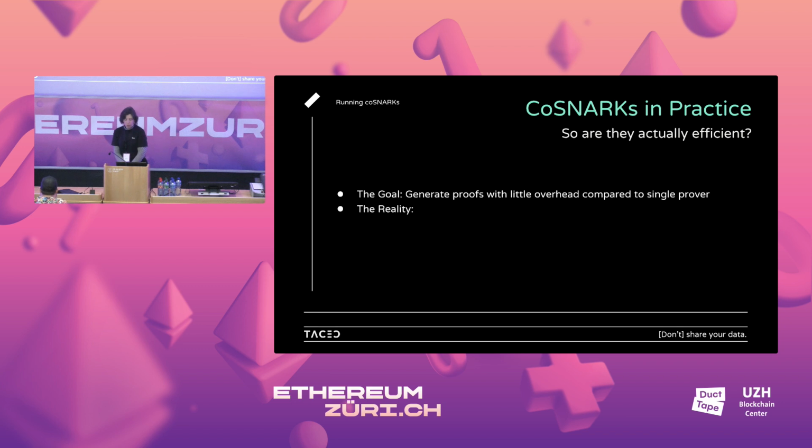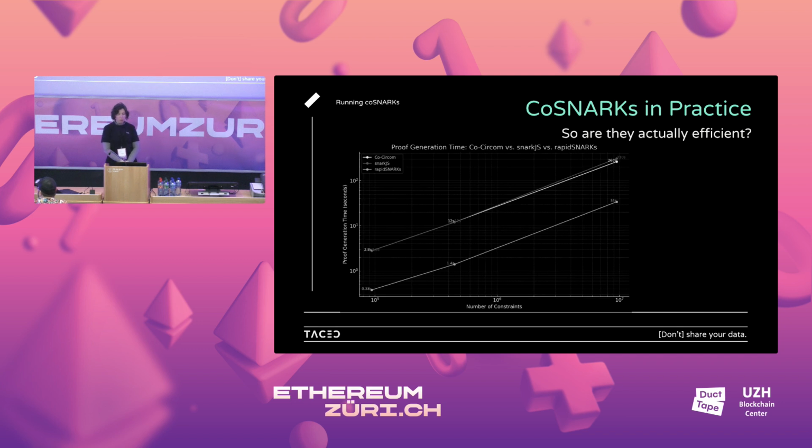The goal is generally to generate proofs with as little overhead as possible compared to a single prover, as you go from the single prover to a multi-prover setting. And the reality is pretty sweet, actually. I think this is not so visible on the screen, but this chart shows that the multi-party provers have little to no overhead against the single-party provers.